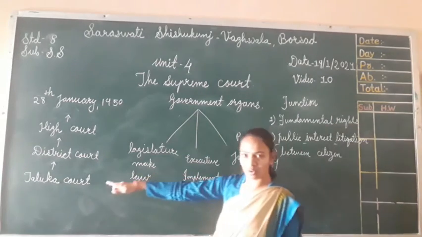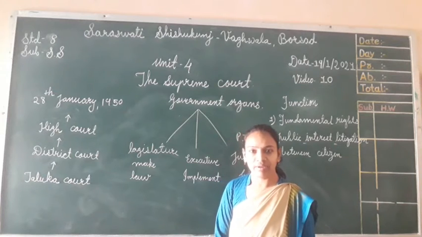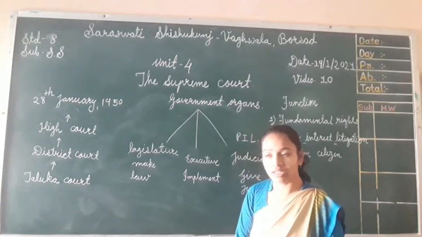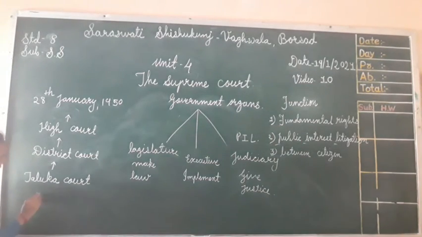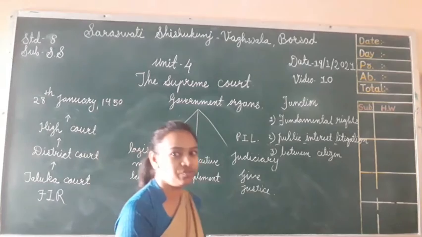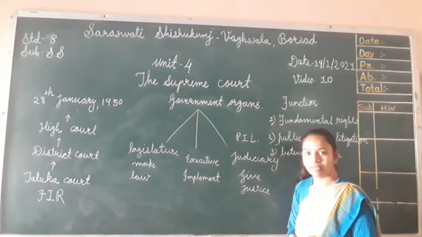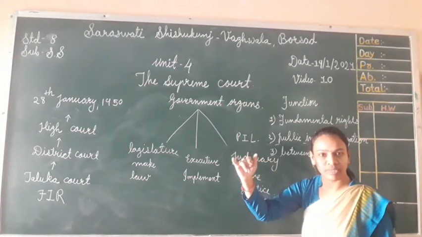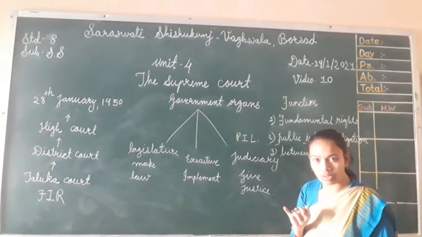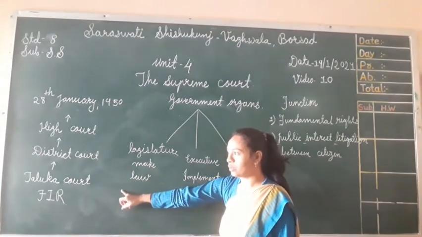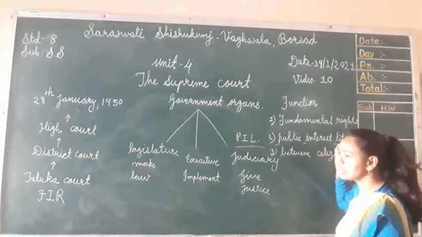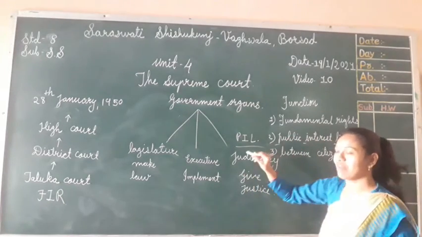In a lower taluka court, whenever any person wants justice and visits the taluka court, he files a first information report. But in the Supreme Court, the person has to file a PIL against a particular institution, a particular state, or a particular citizen. Understood? In the lower court, the taluka court, they file an FIR. In the Supreme Court, we have to file a PIL, public interest litigation. It is not called FIR.